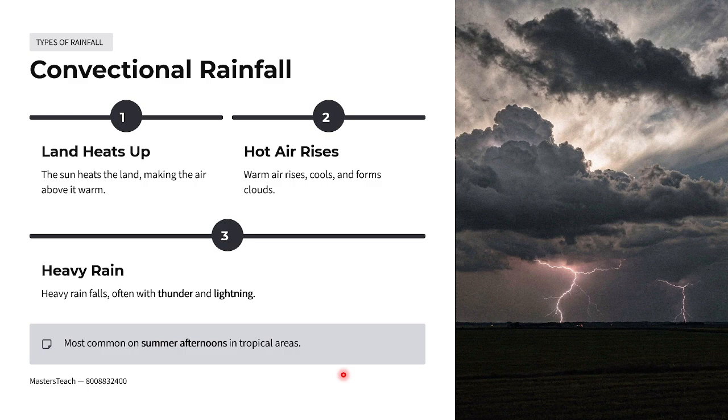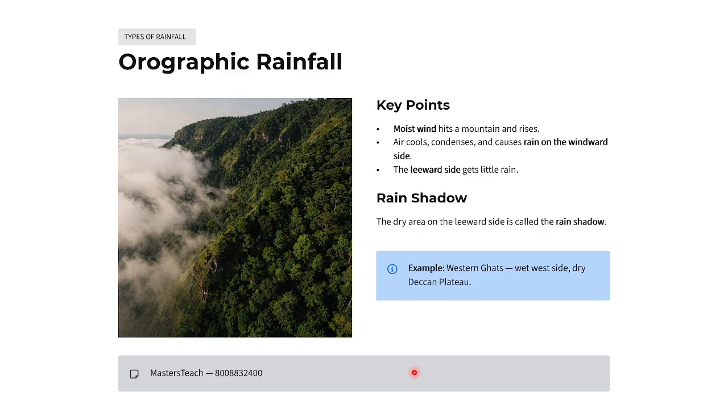Okay, convectional rainfall. How does it happen? The sun heats the land, making the air above it warm, then the hot air rises. Warm air rises, cools and forms a cloud. Then heavy rain falls, often with thunder and lightning. It is most common in summer afternoons. It falls in tropical areas. This is convectional rainfall.